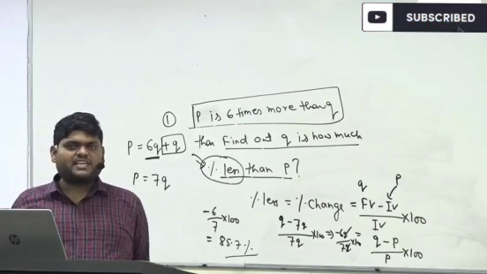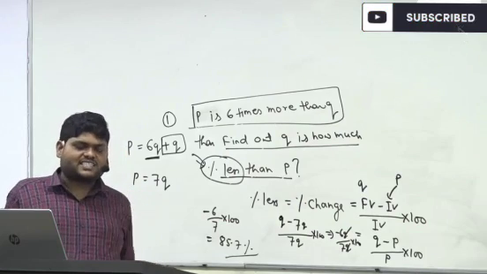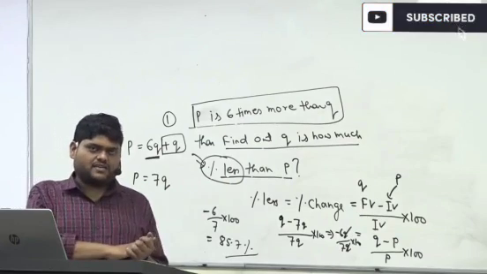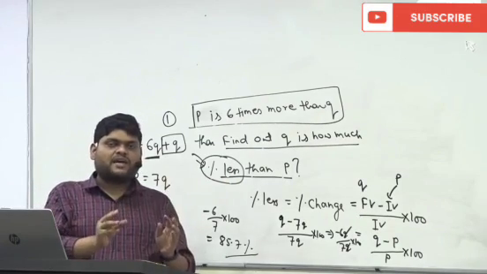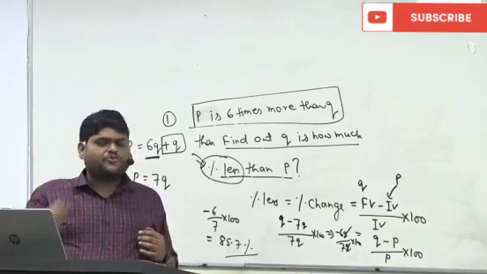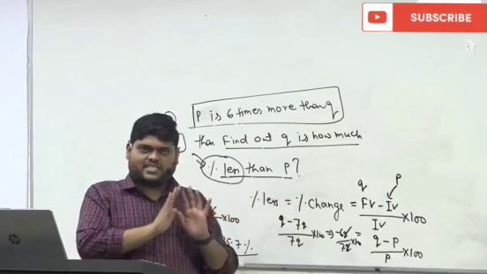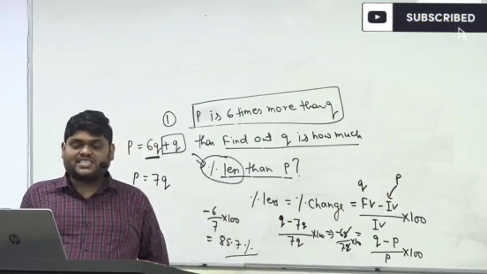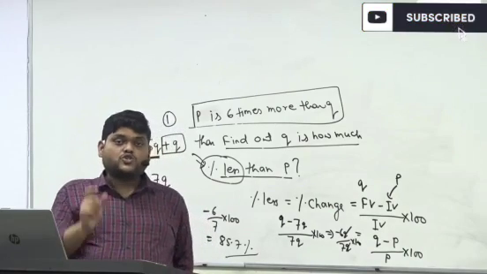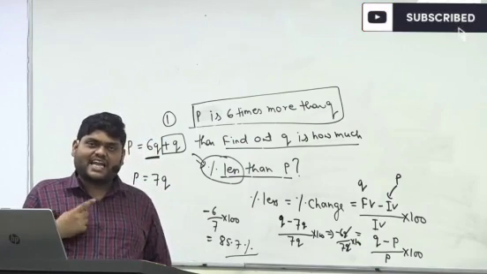No, both statements are not the same. That is what I was explaining for the last 10 minutes. A student is asking, sir, if a statement is my salary is 6 times of your salary. So the simple meaning is, if your salary is 1 lakh rupees, my salary becomes 6 lakh rupees. This is the simple meaning of the first statement. The second statement is my salary is 6 times more than your salary. So 6 times more means if your salary is 1 lakh, my salary becomes 7 lakh.